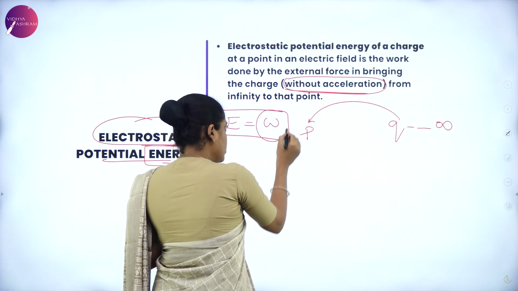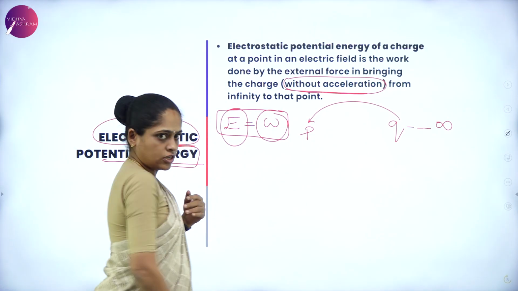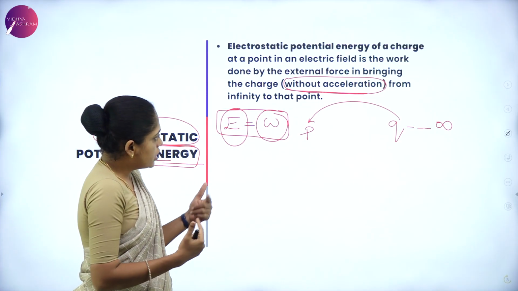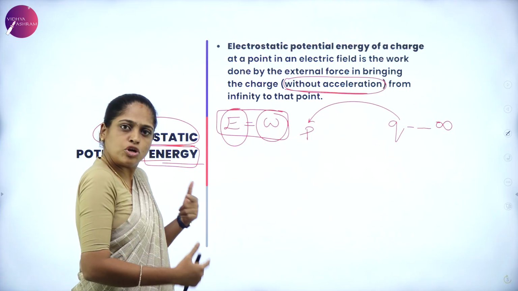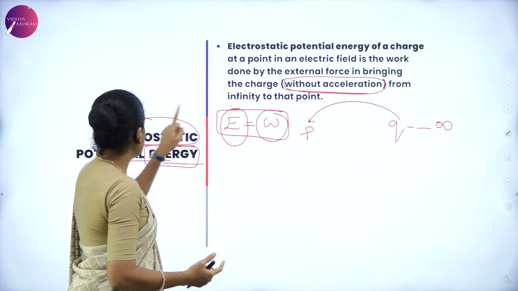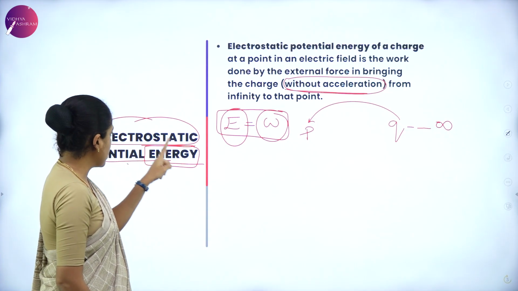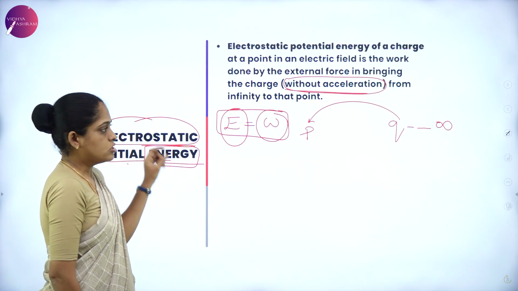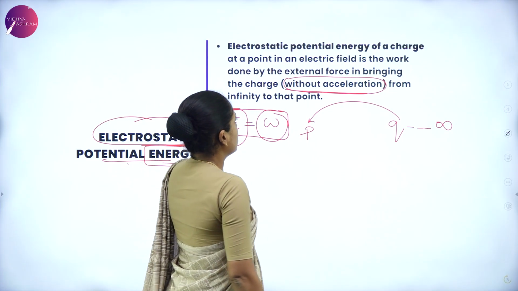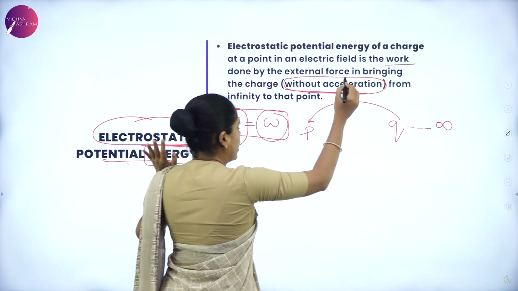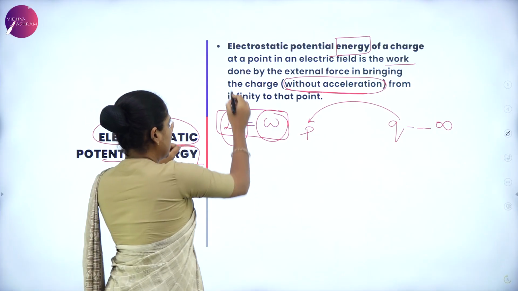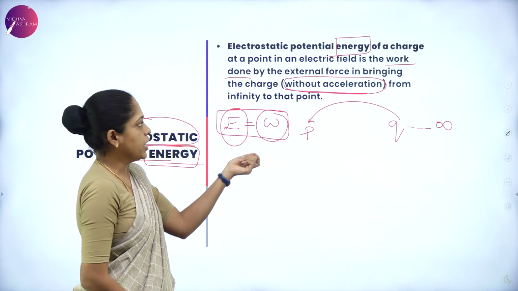Then that work itself is equal to energy, and here the energy is due to the position. Whenever the energy is possessed by a body due to the position, it is known as potential energy. Therefore, this energy is nothing but electrostatic potential energy. So, remember the definition of electrostatic potential energy. The definition is work, as we have the energy in the word. Work done is nothing but energy.